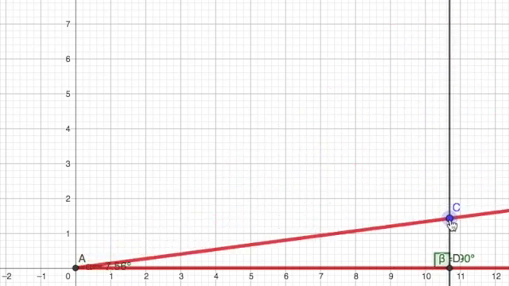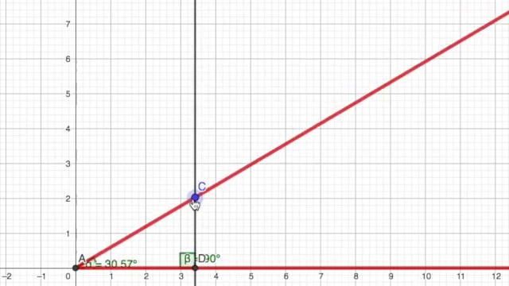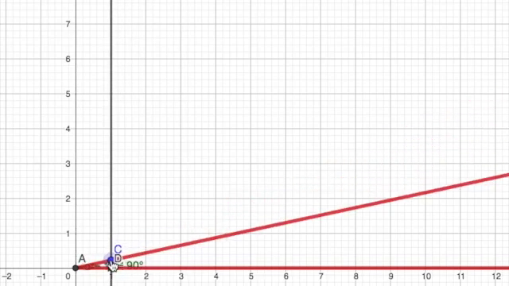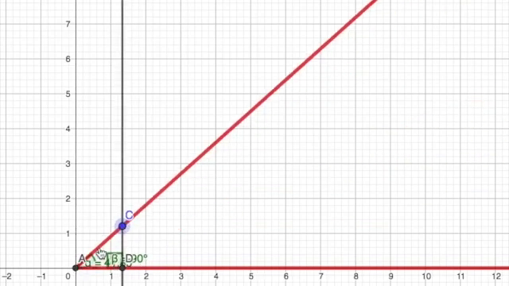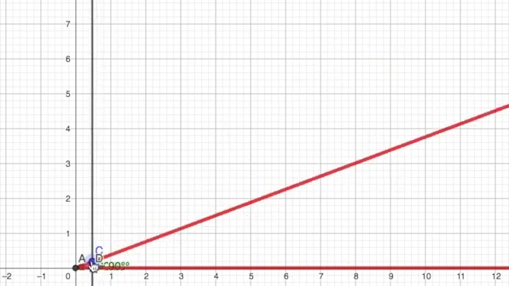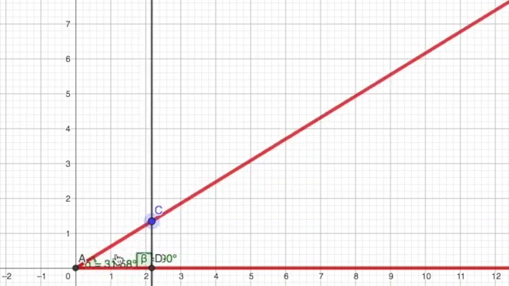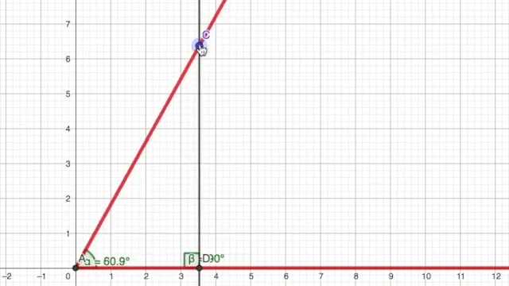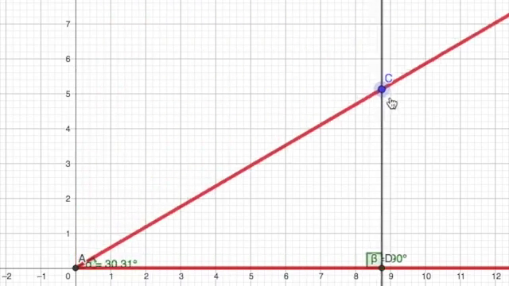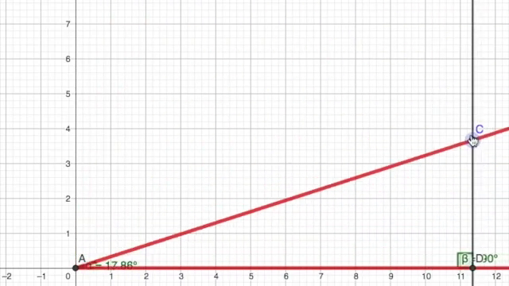It doesn't matter where that terminal ray is, and it doesn't matter how short or long the distance is from the vertex to C. I can be really, really close, and you can hardly see it, but it's still 90. Or I can be really steep, and anyway, so here is my right angle.